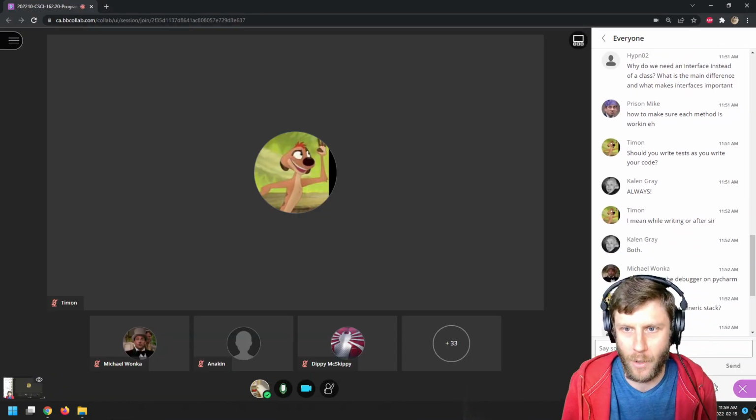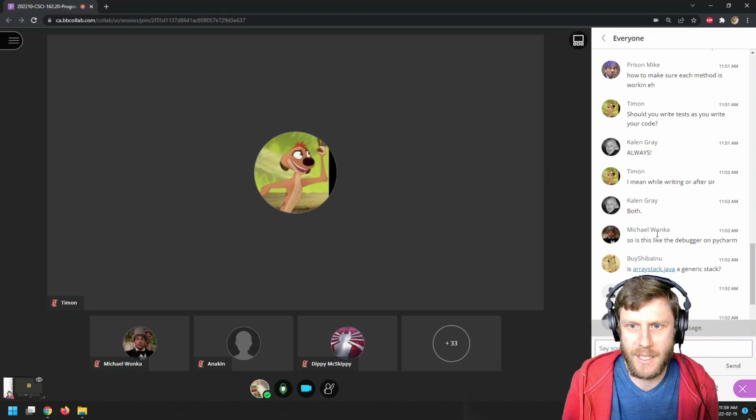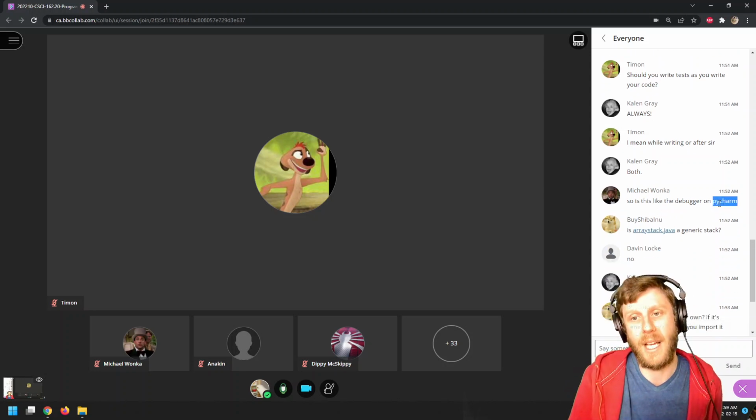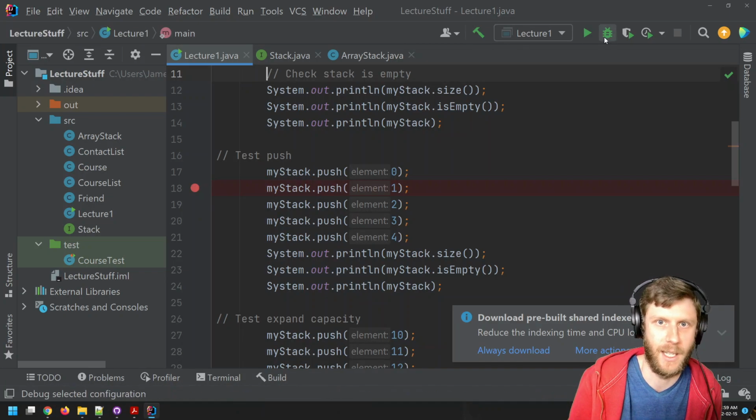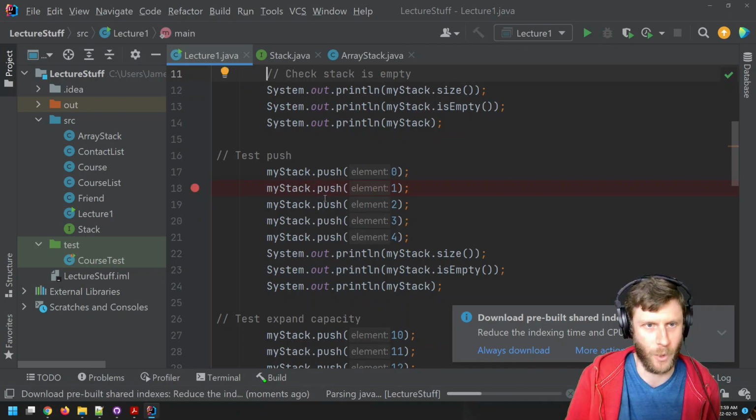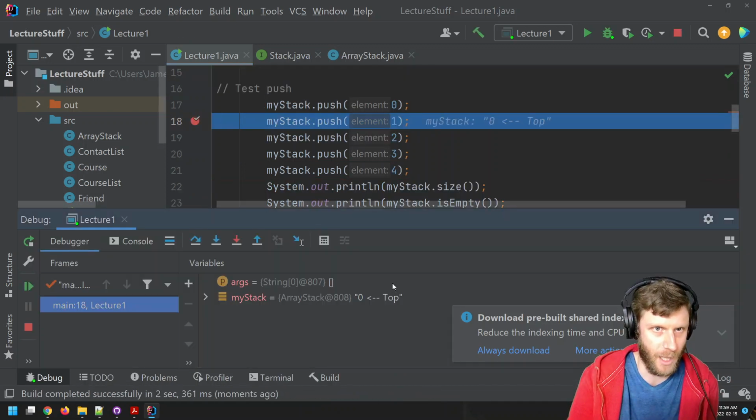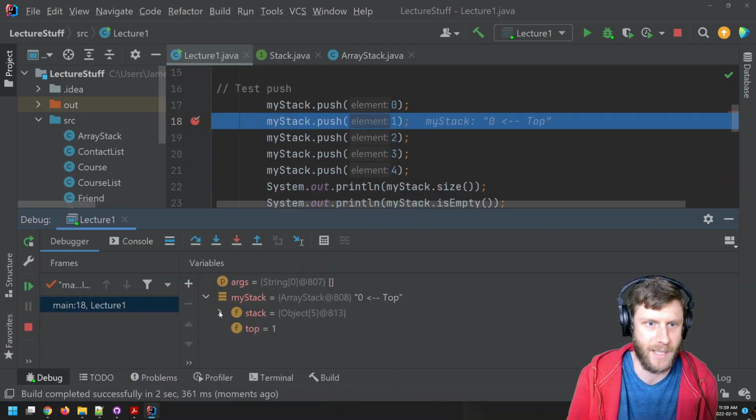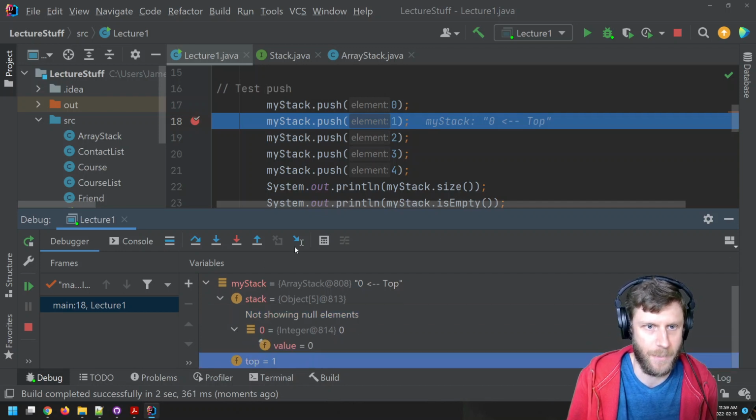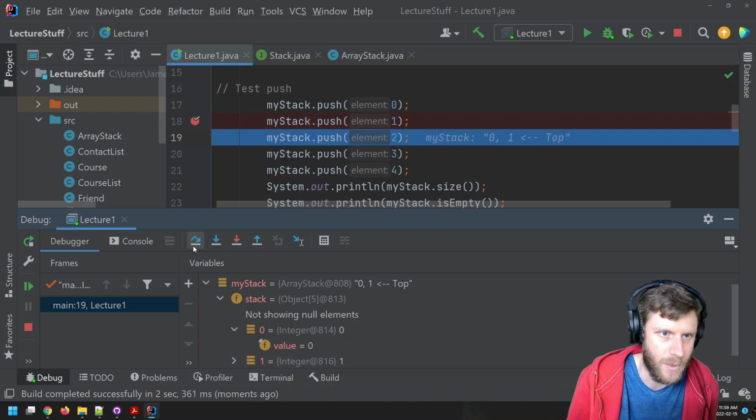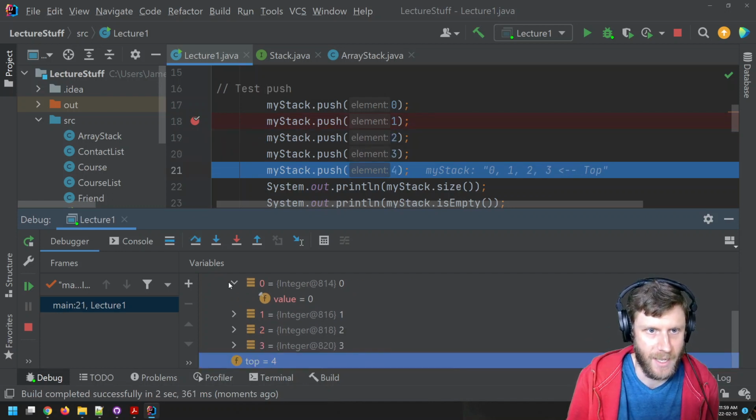So is this like a debugger or PyCharm? No, because there is a debugger in Java. I can go here and say debug. And then my program will halt at line 18 and be like, okay, well, you've got a stack, and here's your stack. Stack is a bunch of null elements, not showing. At index 0, I've got 0. There's nothing there, and the top is 1. This makes sense. And I can do step, step, step. And then I see my stack. It's growing. So there is a debugger.